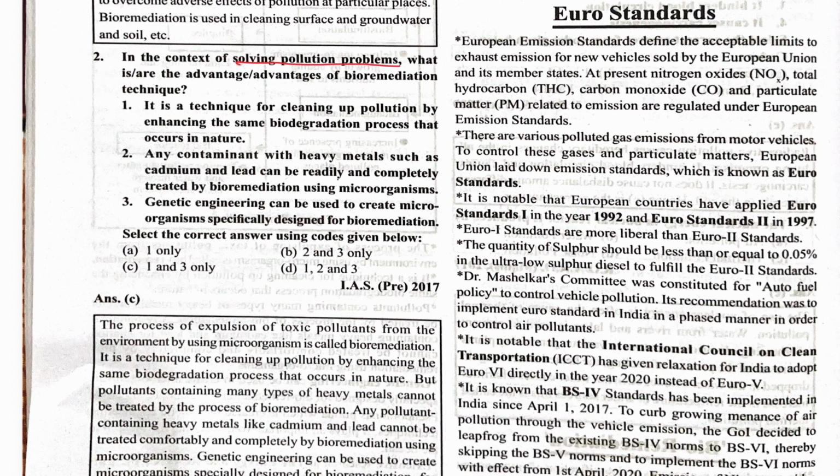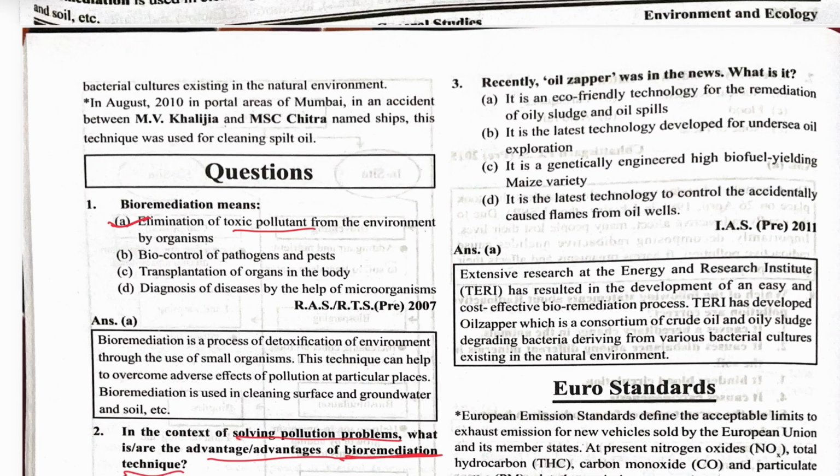Solving pollution problems. What are the advantages of the bioremediation technique? It is a technique for the cleaning of pollution by enhancing the same biodegradation process that occurs in nature. So this is correct. Any contaminant with heavy metals such as cadmium and lead can be readily and completely treated, no. Genetic engineering can be used to create bioorganisms specifically designed for bioremediation. Yes. So 1 and 3 is the correct option. Recently, oil zapper was in the news. What is it? It is an eco-friendly technology for remediation of oily sludge and oil fields.